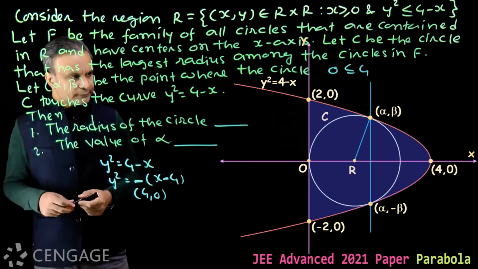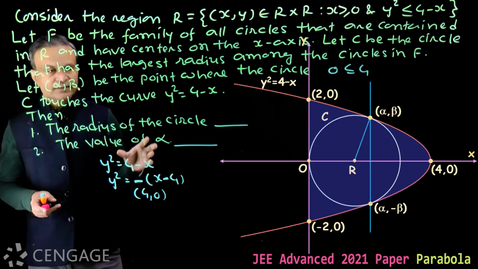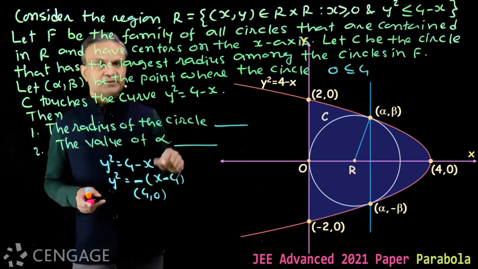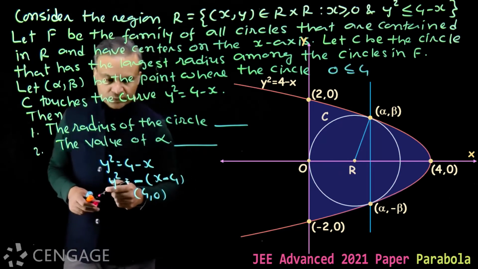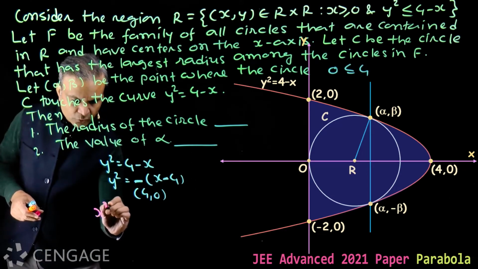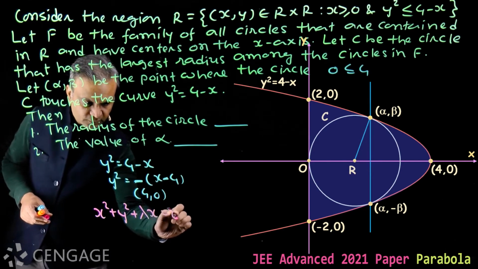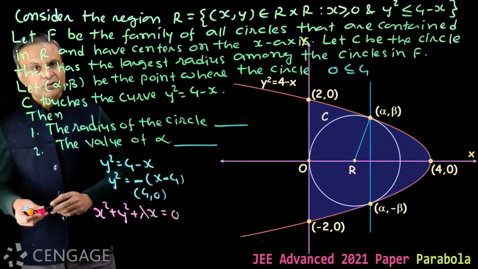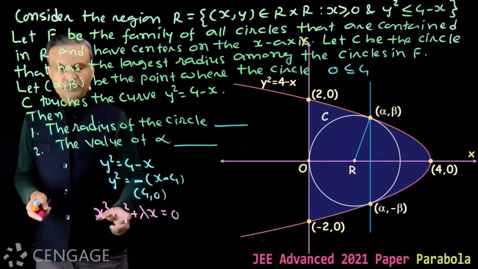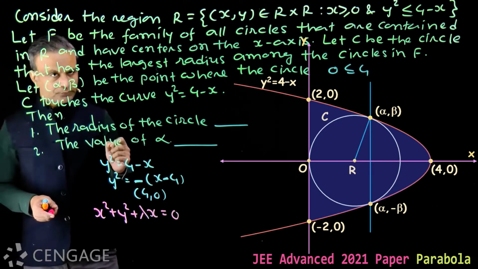How will we find the equation? Now clearly the circle is passing through the origin having center on the x-axis, so its equation will be of the form x square plus y square plus lambda x is equal to 0. Here the constant in the equation is 0 because the circle passes through the origin.